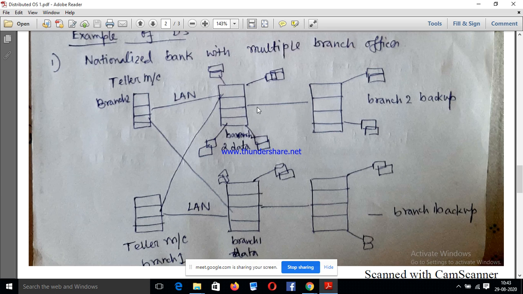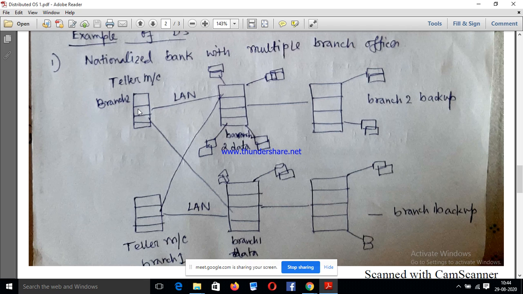See, these two processors are connected via a single network, which is called LAN, local area network, and it is associated with one teller machine. The teller machine is what holds the distributed operating system.